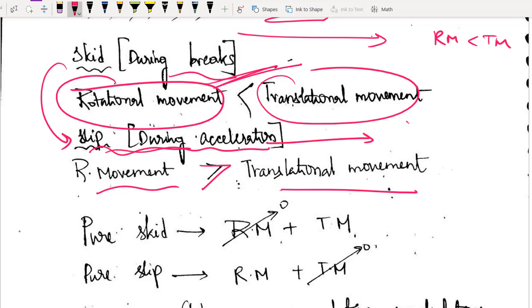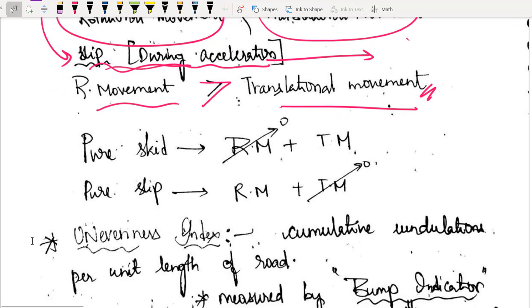But slip original कहाँ पे होता है? What is the exact slip? Whenever you are accelerating, especially stop करके सडन से आप पिकअप करना चाहते हो गाड़ी, तो क्या हो जाएगा? टायर ज्यादा घूमेगा, बट इतना लॉन्गिट्यूडनल डिस्टेंस में मूव नहीं करेगा. Rotational motion is more compared to that of translation motion, and this condition we are calling slip condition, and it occurs while you are accelerating your vehicle.